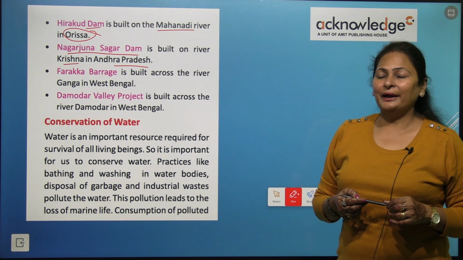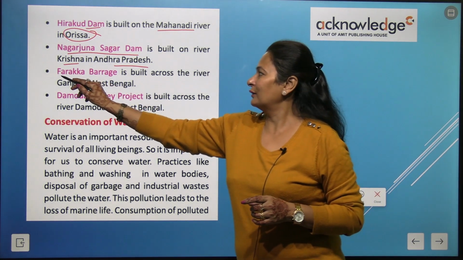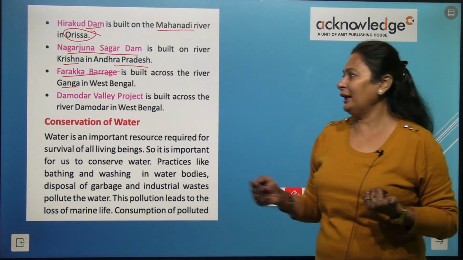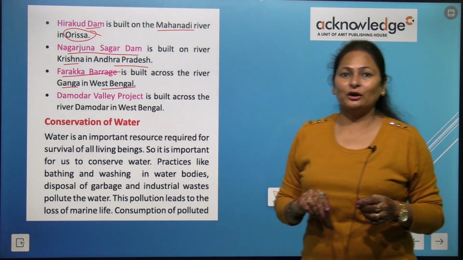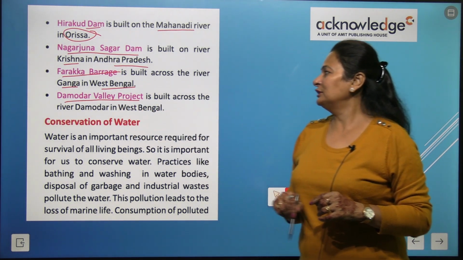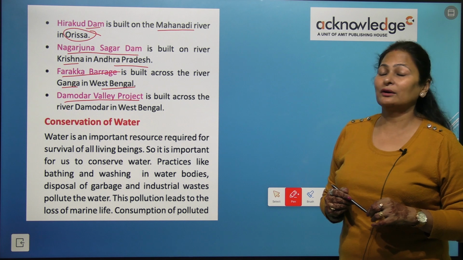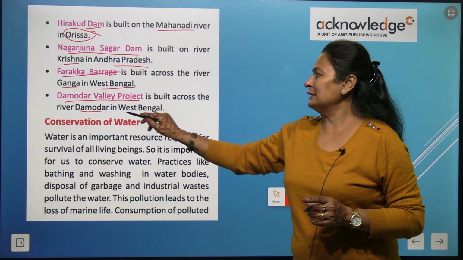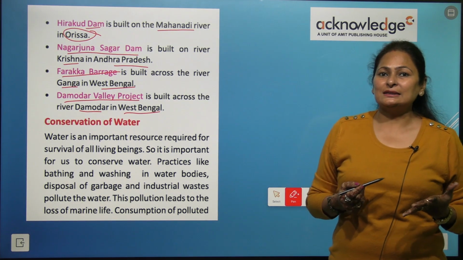And Farakka Barrage is built across the river Ganga, and it is in West Bengal. And the next is Damodar Valley Project. It is built across the river Damodar, and it is in West Bengal.